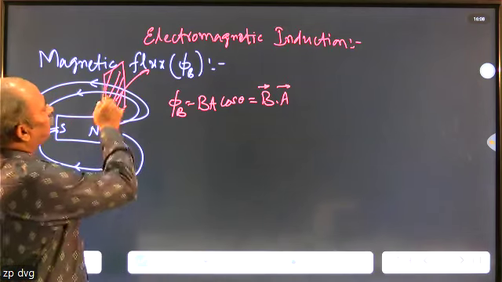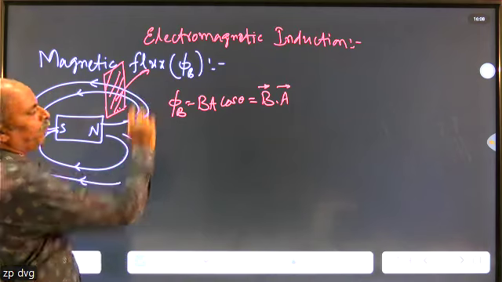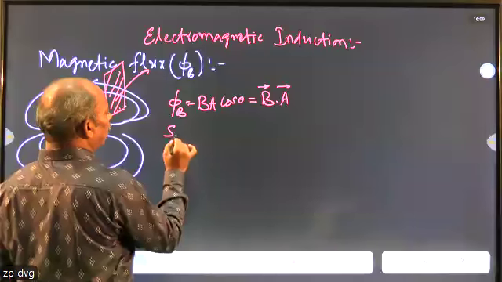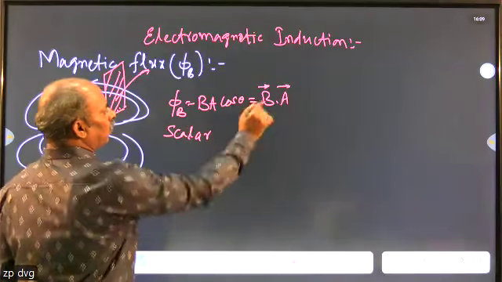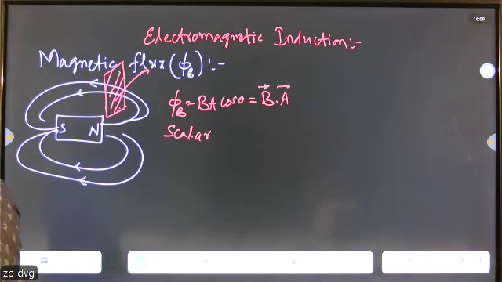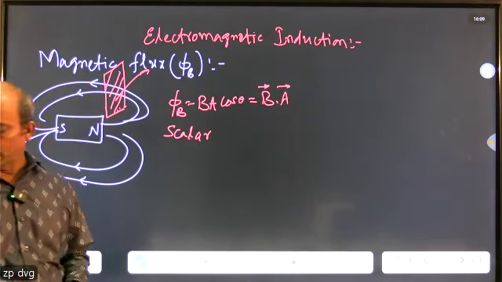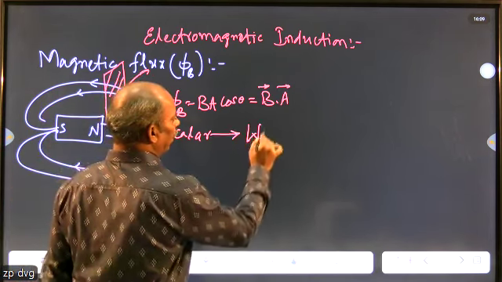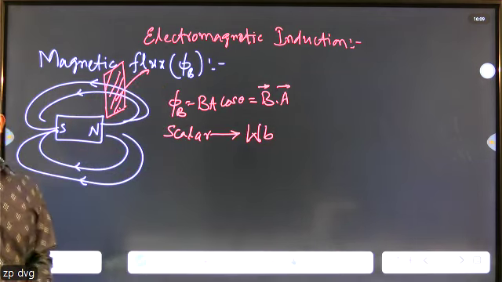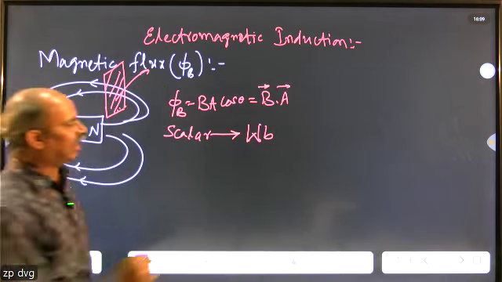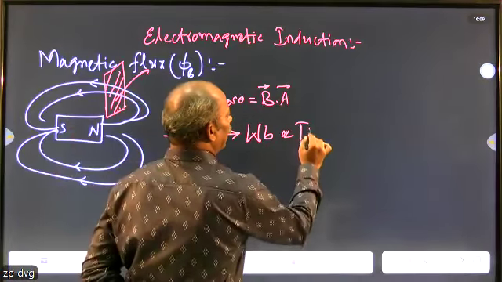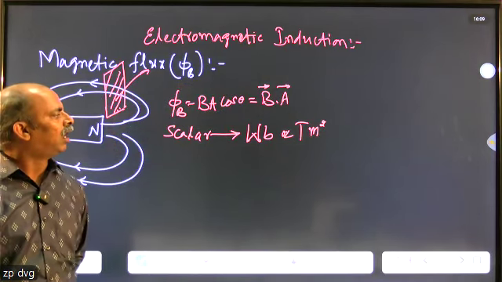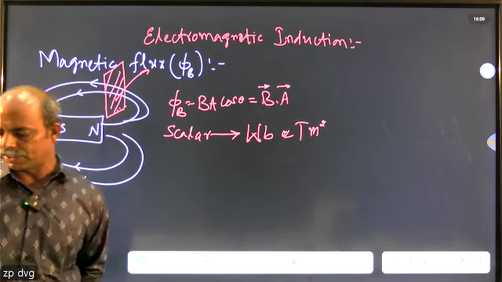Like that, whatever surface we consider, that is going to give us the magnetic flux through that surface. And this magnetic flux is a scalar quantity. As I already told, it is an example of a scalar product between two vectors. And this is measured in terms of Weber. The unit of magnetic flux is given by Weber, and another is Tesla meter square. Tesla meter square is also a unit of magnetic flux.